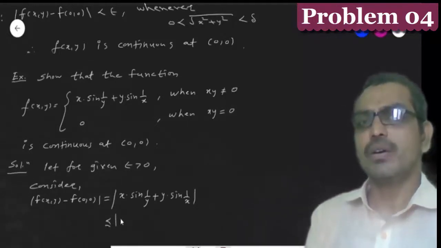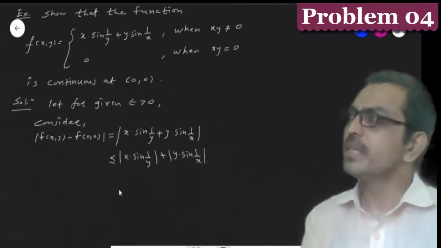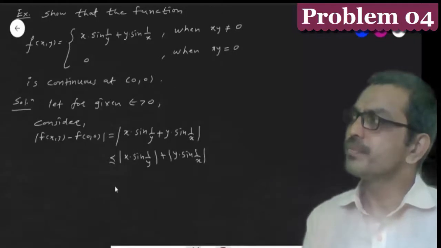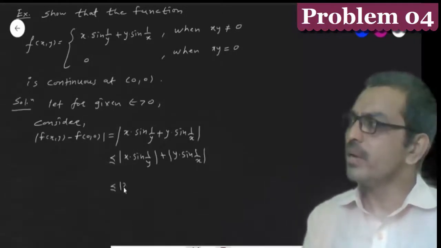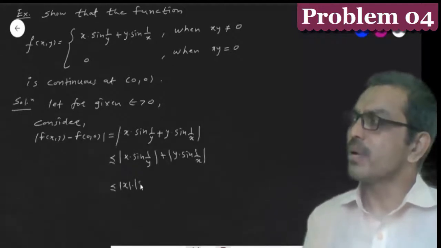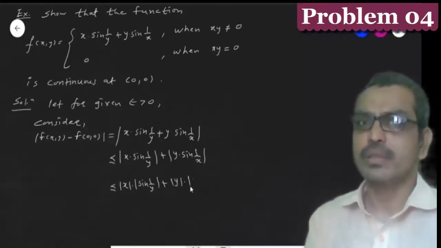This is less than or equal to mod x into sine 1 upon y plus mod y into sine 1 upon x, which is less than or equal to mod x into mod sine 1 upon y plus mod y into mod sine 1 upon x.